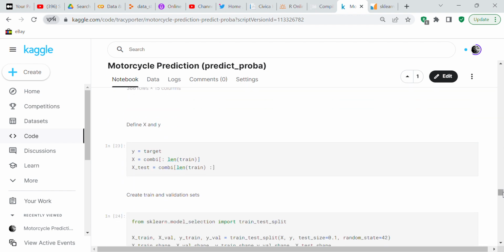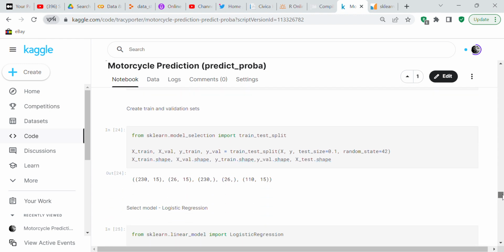So what we do is we define our dependent and our independent variables. Your dependent variable is y and your independent variable is x. Y is your target, x is Combi 0 to the length of train, and x test is Combi the length of train to the end. And now we're going to create our train and validation sets by using sklearn's train test split. And so we check the shape of that as well.